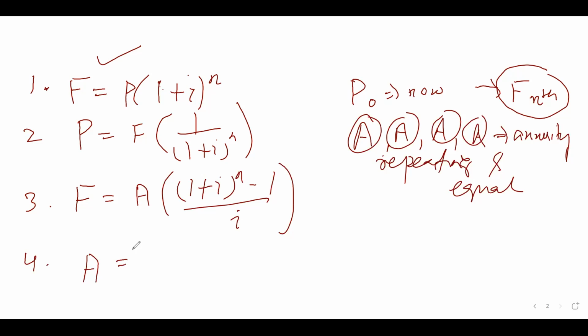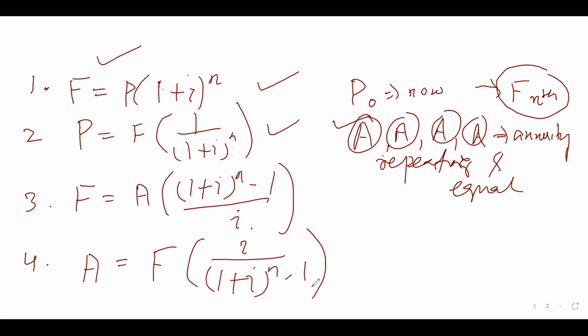A fourth one is the reciprocal of this. So if you are going to get some F value after N number of years, how much should be your equal investment every year? So it is the reciprocal of the third. You can see second is the reciprocal of the first. Similarly, your fourth will be the reciprocal of the third, with I by ((1 plus I) to the power N minus 1).